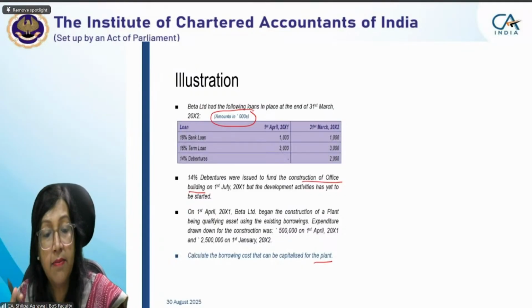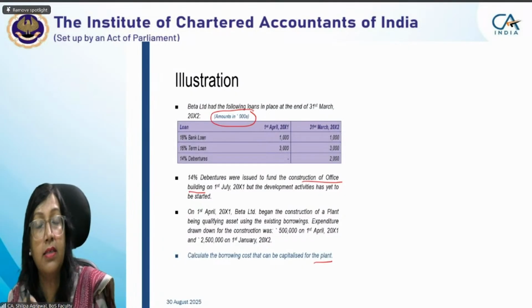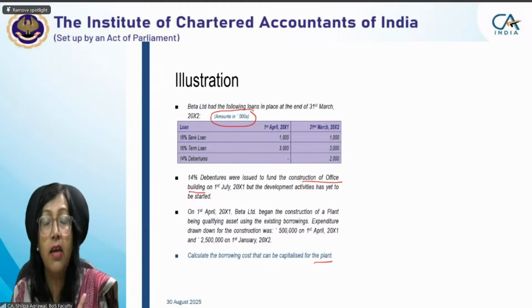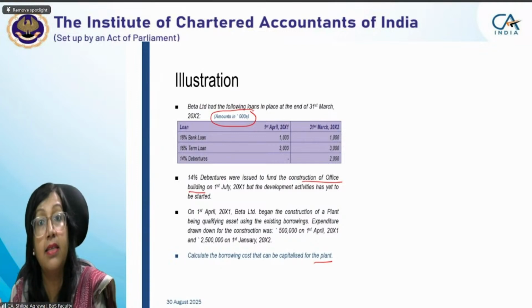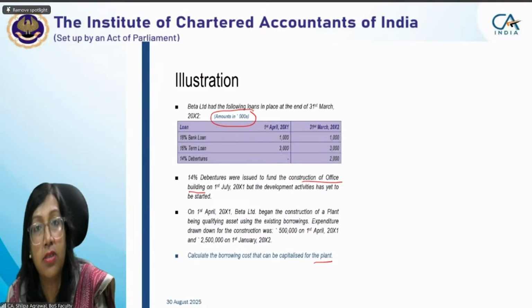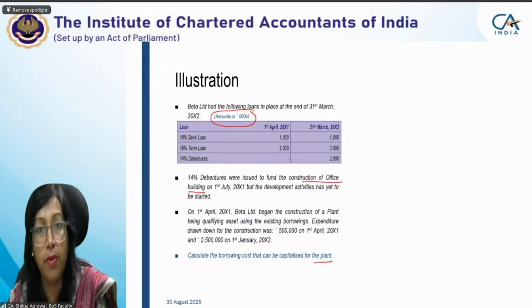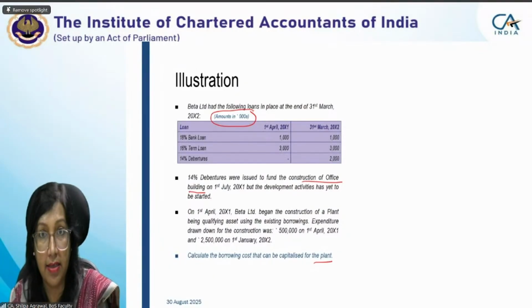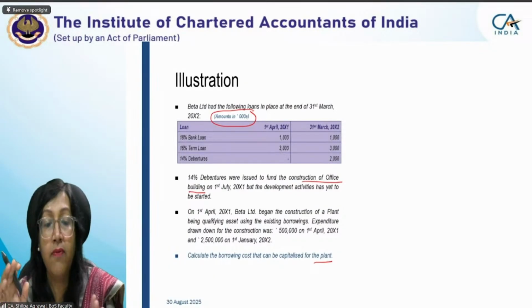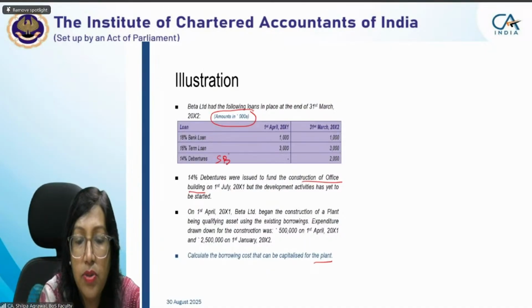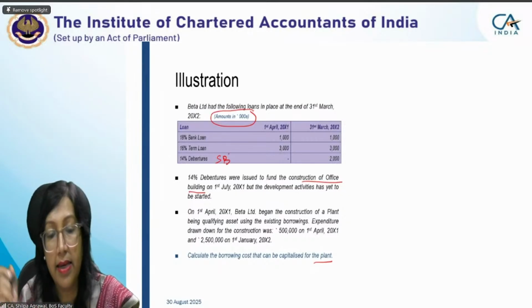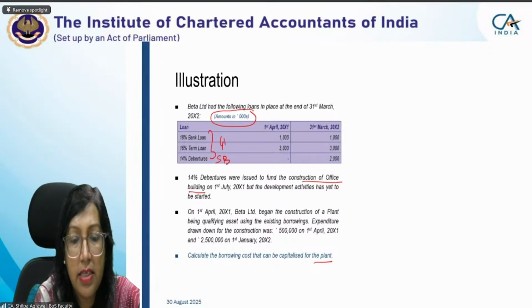Yes. Even if the construction has not started, the criterion for converting specific borrowing to general borrowing is when the specific qualifying asset is completed and ready for its intended use. Here, construction has not started, so the borrowing will always be considered specific borrowing. When it is specific borrowing, we cannot use it for computation of the capitalization rate. Only these two borrowings will be considered as general borrowing.